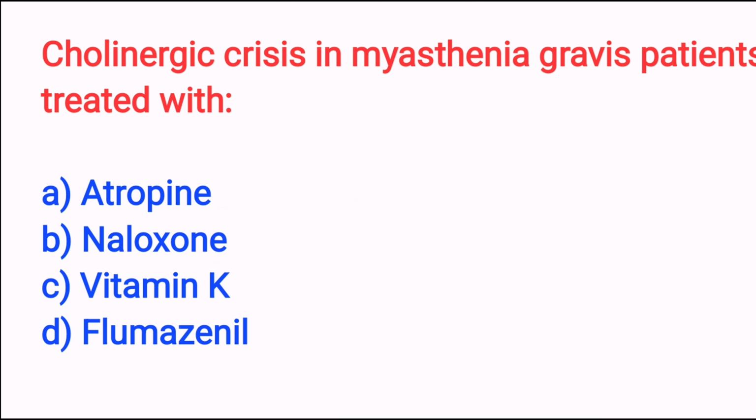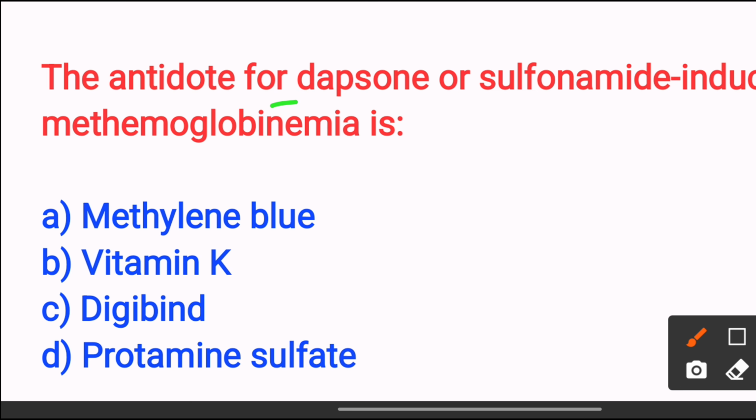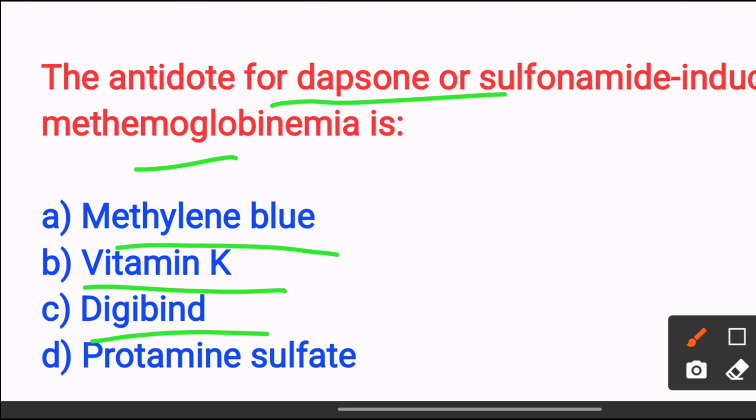Next, the antidote for dapsone or sulfonamide induced methemoglobinemia is option A, methylene blue. Option B, vitamin K. Option C, digoxin. Option D, protamine sulfate. The answer is option A, methylene blue, because it reduces the methemoglobin back to hemoglobin. So the answer is option A.